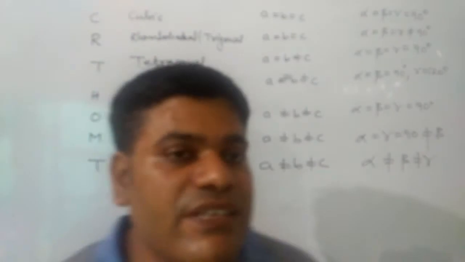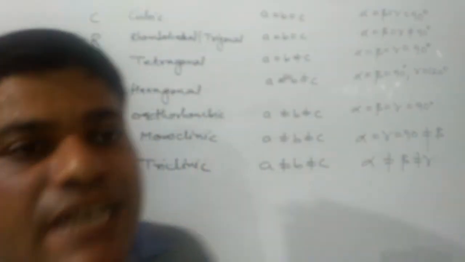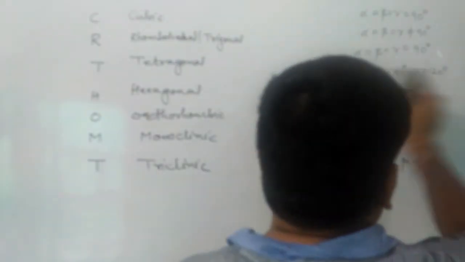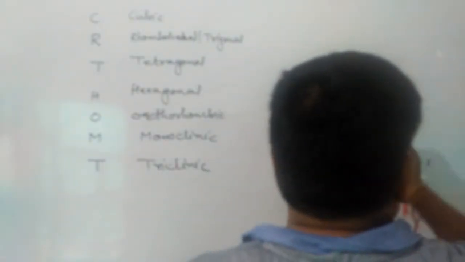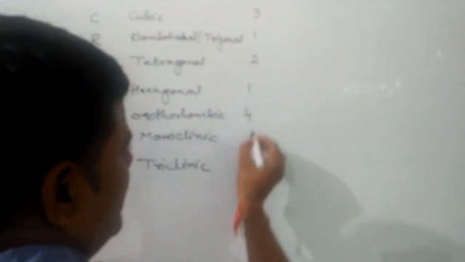Now we have to discuss the Bravais lattice. What is Bravais lattice and how can we remember those? The possible structures of these seven crystal systems are known as Bravais lattices, and these are 14 in number. They can also be written like this: 3, 1, 2, 1, 4, 2, 1. CRT, HOMT, 3 1 2 1 4 2 1. By this clue we can remember.